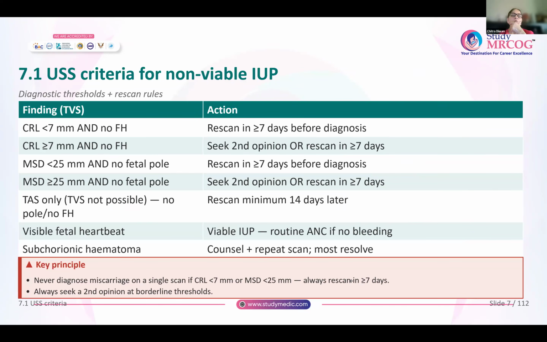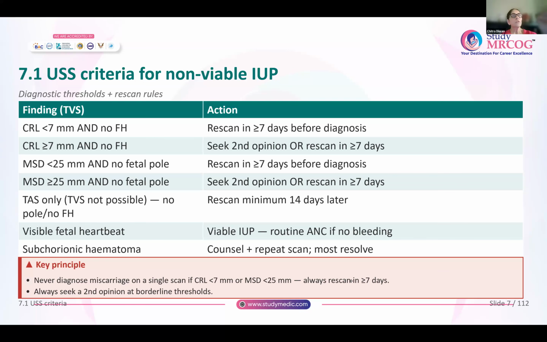Now coming to the ultrasound criteria, how will you decide whether this pregnancy is a viable pregnancy or a non-viable pregnancy? If you are doing a transvaginal scan, remember this, we are talking about a transvaginal scan. If you see a CRL that is less than 7 millimeters and there is no fetal heart, don't immediately say that this is a non-viable pregnancy, because the threshold is 7 millimeters and here the CRL is less than 7 millimeters.